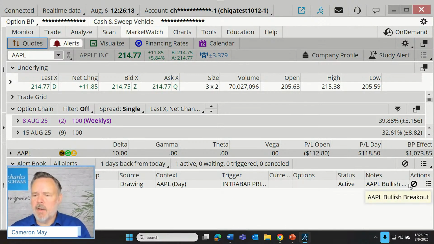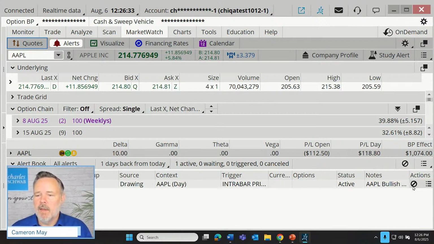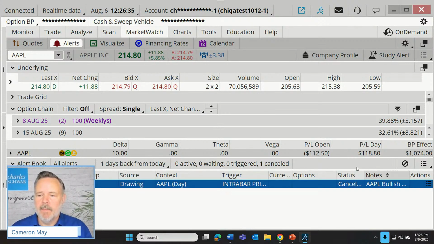If we want to cancel that alert, we can click the little circle with a line through it. We can cancel all of our alerts. In this case, we only have one, so it's not like we'd be doing significant damage here. We can cancel them all by clicking that. I'm going to cancel just this one all by itself. Okay, there we go. So guys, that is the alerts tab.